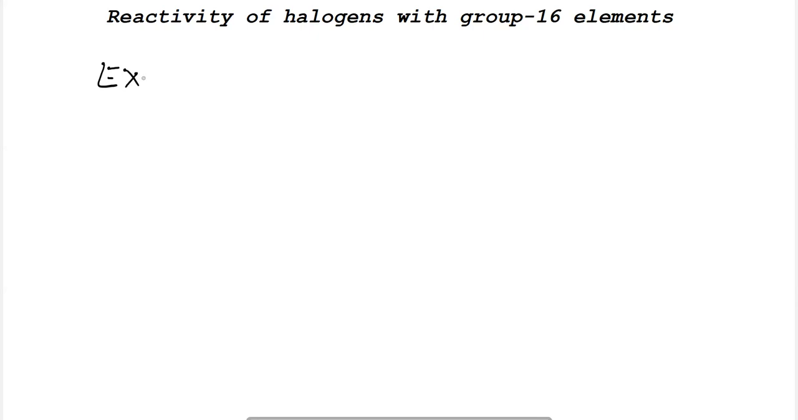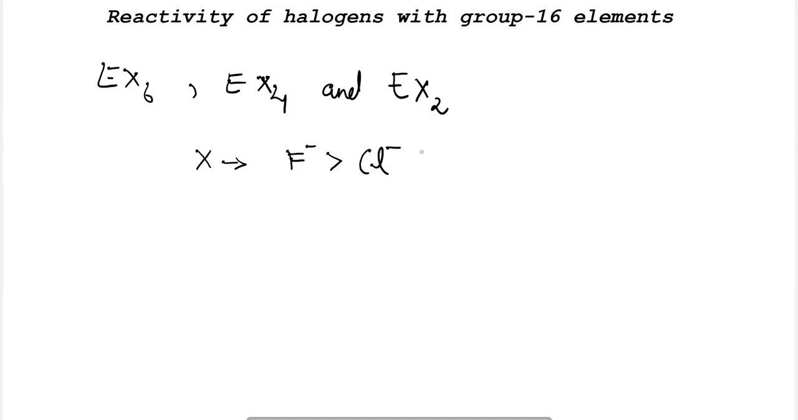EX6, EX4 and EX2. These are the general formulas of the halides which are formed with the group 16 elements, where X is the halogen. And the stability here is that fluorine will be highly stable in comparison to chlorine, then bromine, and iodine will be the least stable when they are forming compounds with the group 16 elements.